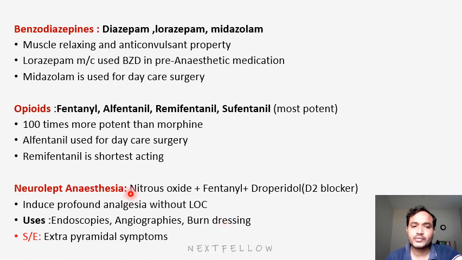The major side effect of neurolept anesthesia will be EPS, that is extrapyramidal symptoms. Why? Because they are using a D2 blocker, that means a dopamine blocker. The main important point in neurolept anesthesia is that it produces profound analgesia without LOC, that is, without loss of consciousness. This is the main thing regarding general anesthesia. That's all. Thank you.